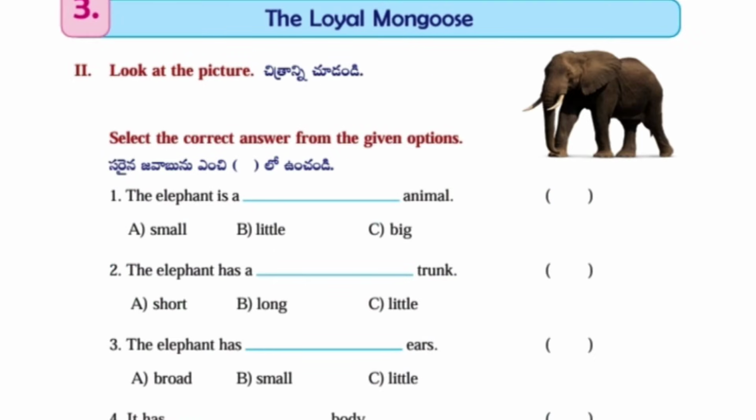Next, second one, look at the pictures. Select the correct answer from the given options. First one, the elephant is a dash animal. Answer C, big animal. Second one, the elephant has dash trunk. B, long. Third one, the elephant has dash ears. Answer A, broad.